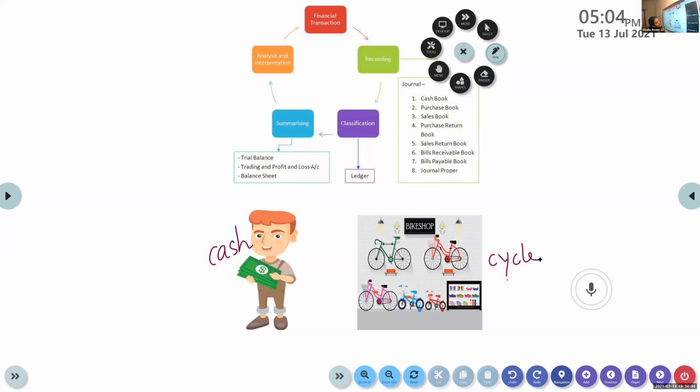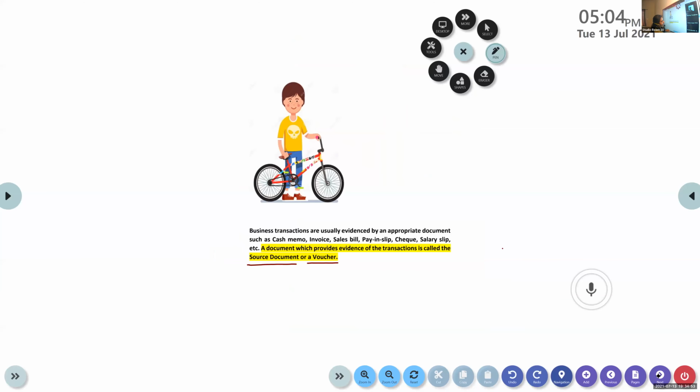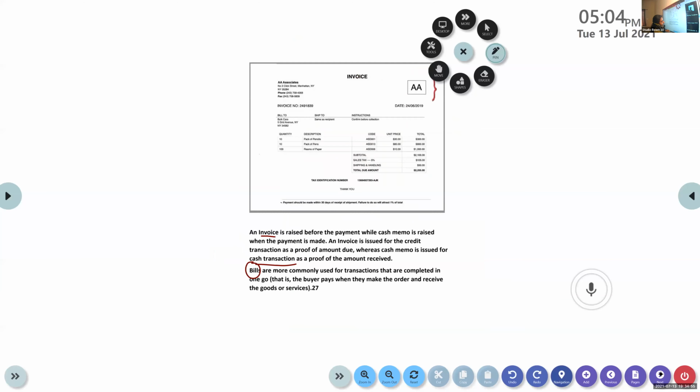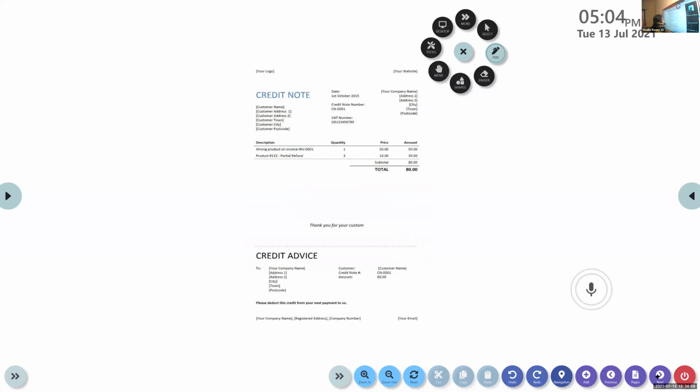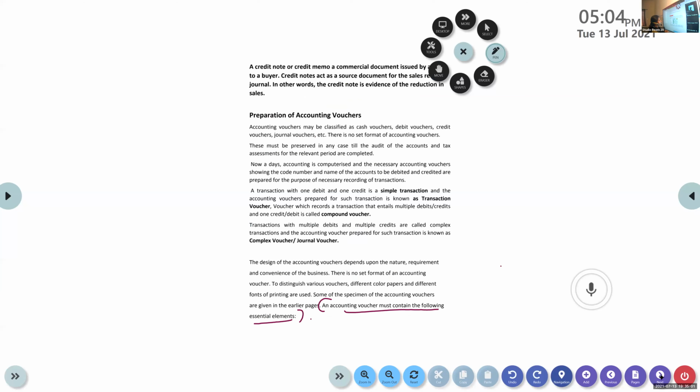Do you get me? So for every transaction, whatever transaction you get, first of all we identify the items in that transaction, the account to which each belongs. So various items are asset, liability, capital, revenue, expense.